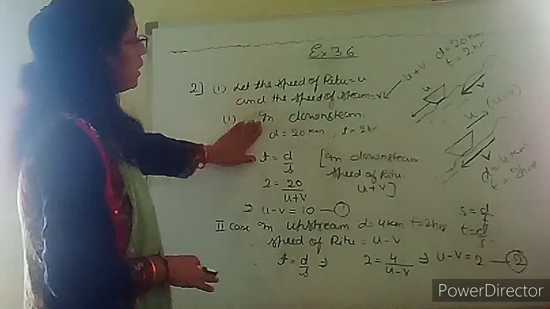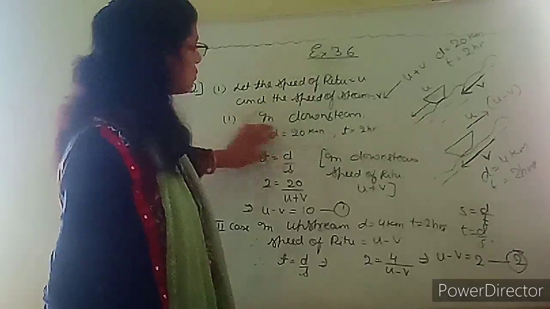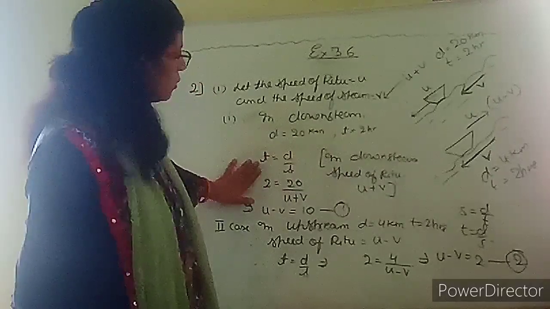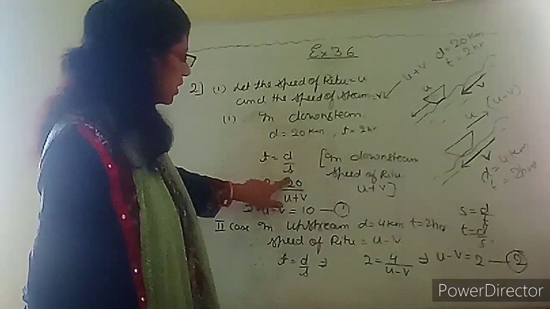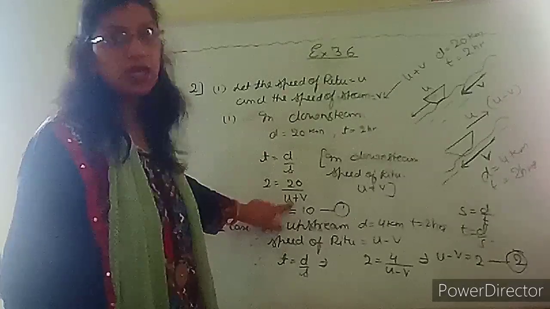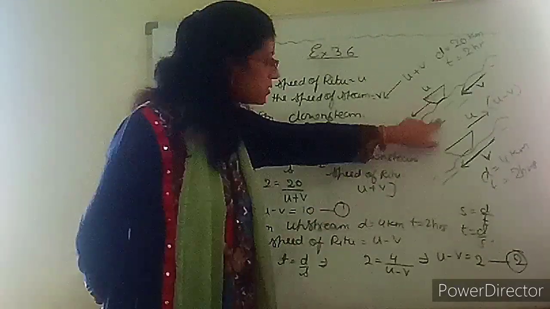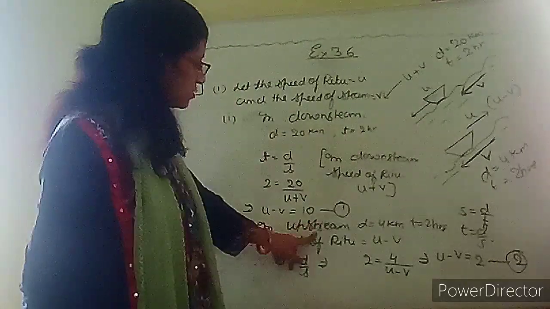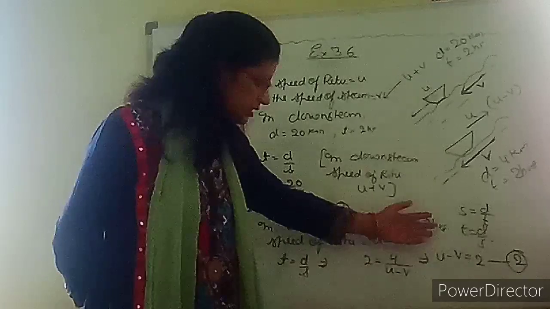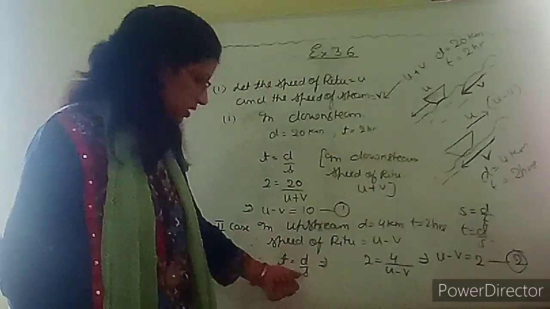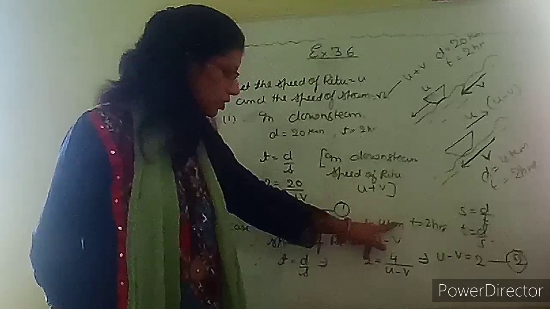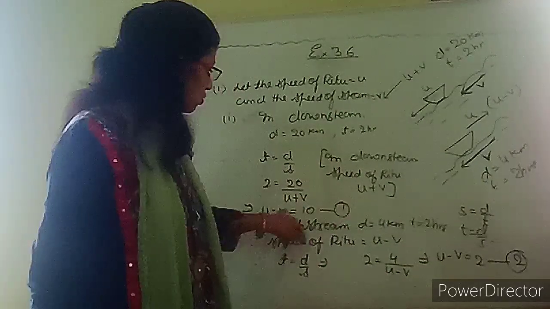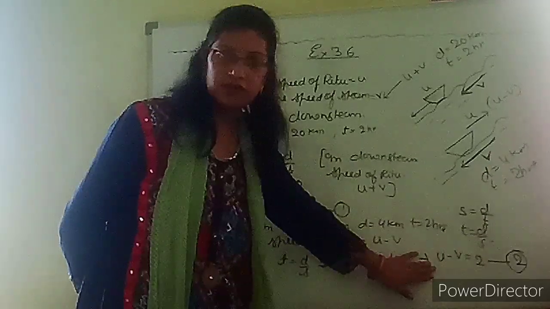Okay. So till here, what you got? Till here you have in downstream, Ritu is going 20 kilometer in 2 hours. So we are finding time 20 upon u plus v. Why u plus v? In downstream, I told you this will become u plus v. And same way in upstream it is going 4 kilometer in 2 hours. Same way in upstream, what is the time? Distance upon speed. Distance is 4 and what is the speed? Upstream में जा रहे हैं तो u minus v. So you got one equation u plus v equals to 10 and second equation u minus v equals to 2.